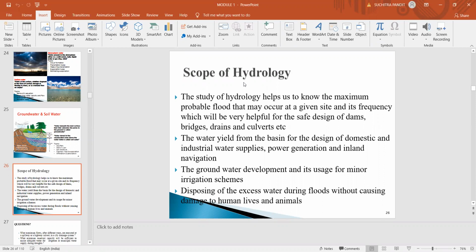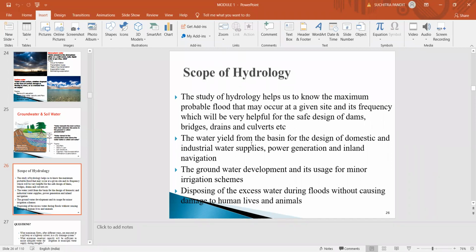So the importance of hydrology, that is the concept of hydrology, will be very useful for the design of hydraulic structures like dams, bridges, culverts and drainages, etc. That means we can know the amount of water or the probable flood that may occur and its frequency, how often it occurs. That can be known from the concept of hydrology.